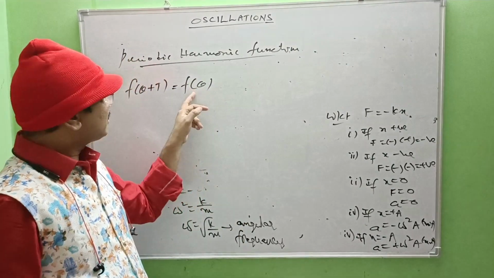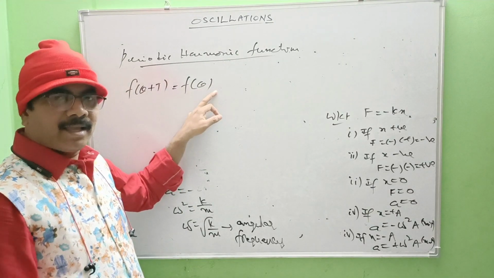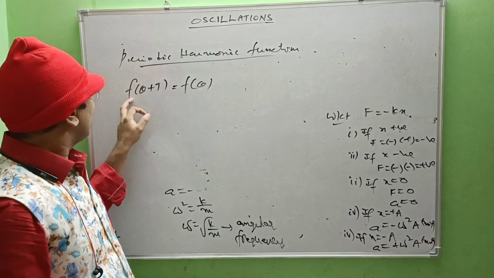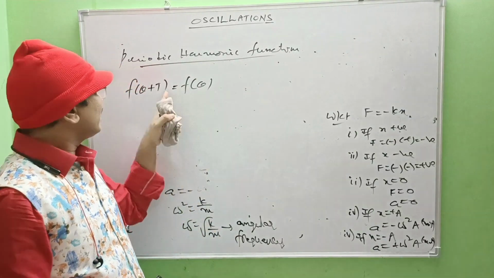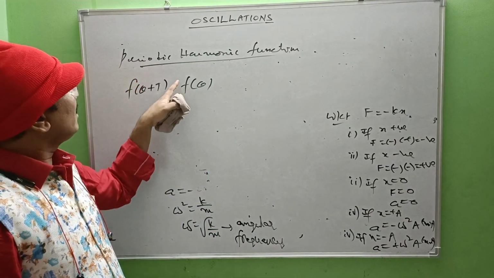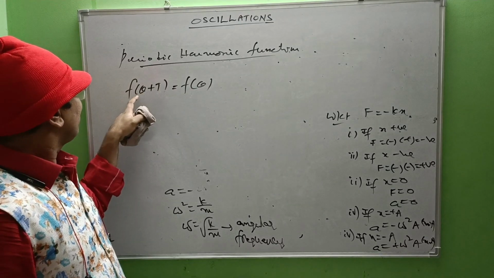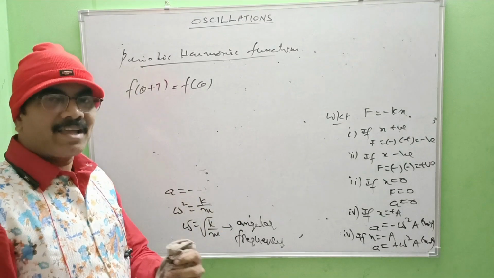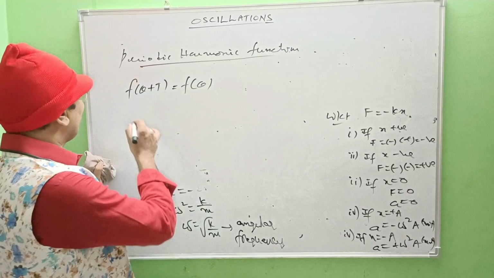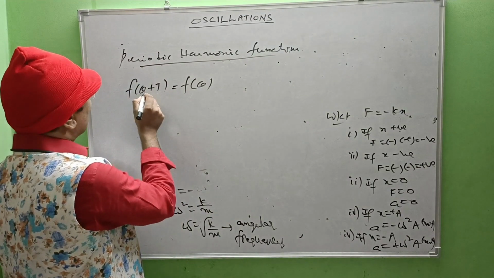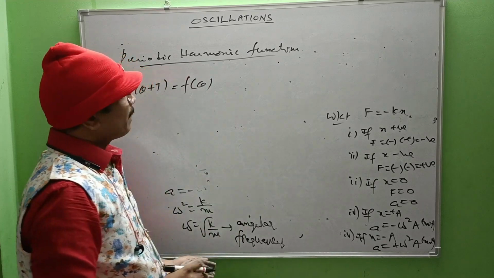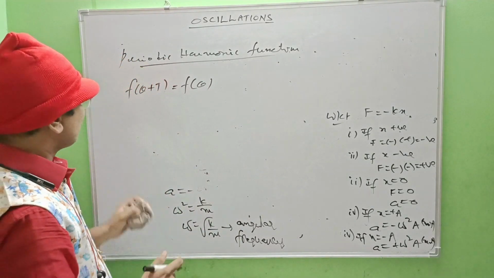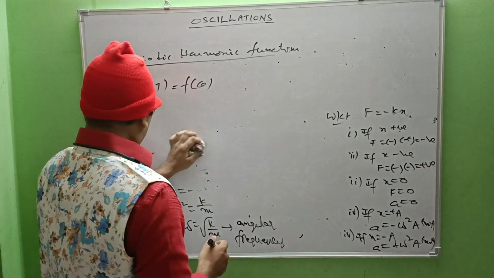Initially this is f of theta. After T, again f of theta plus T equals f of theta, meaning it is periodically repeating once again. So if f of theta plus T equals f of theta, then that function is said to be a periodic harmonic function.